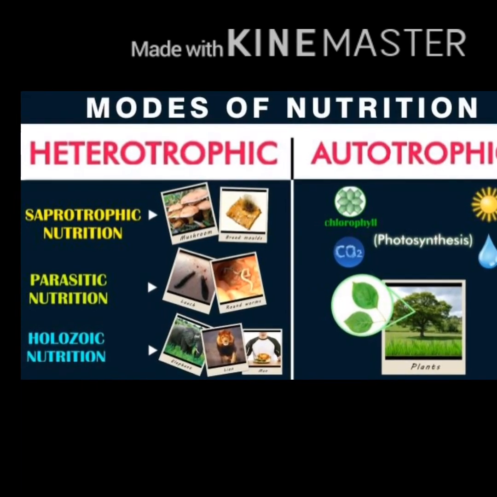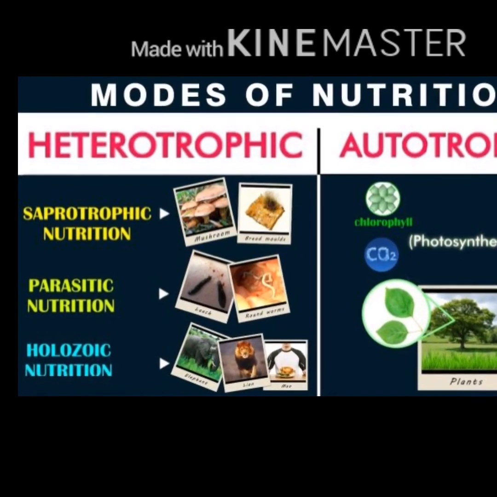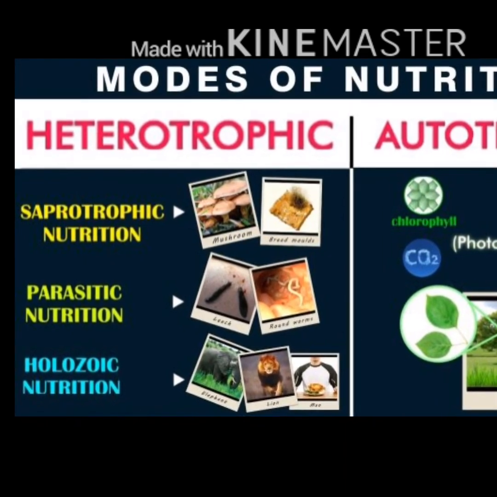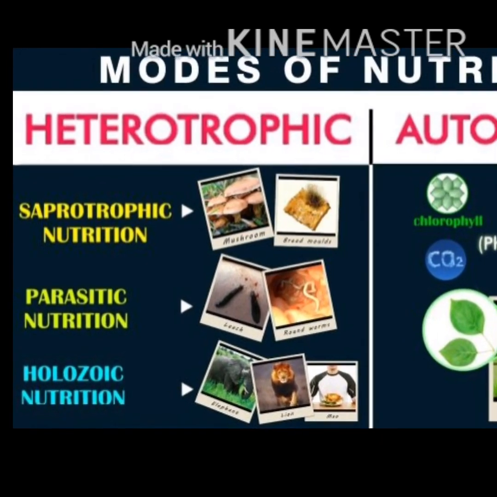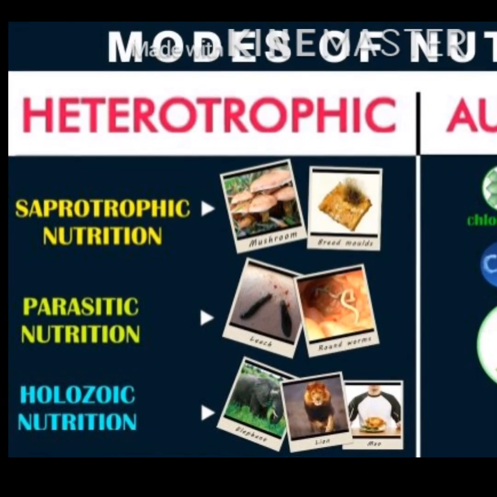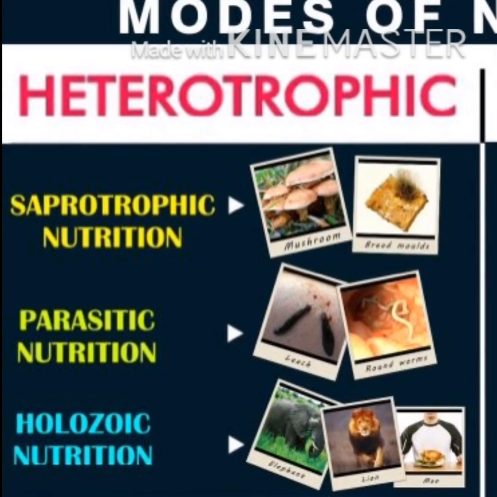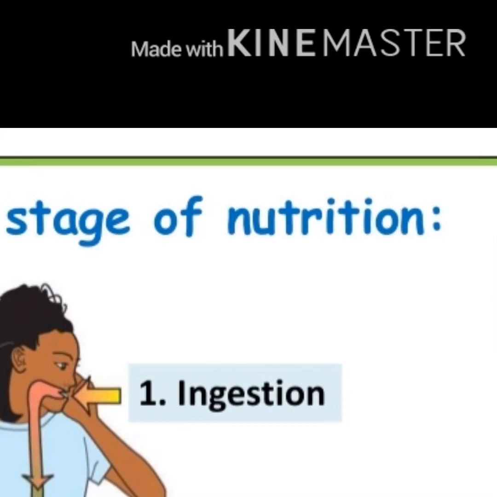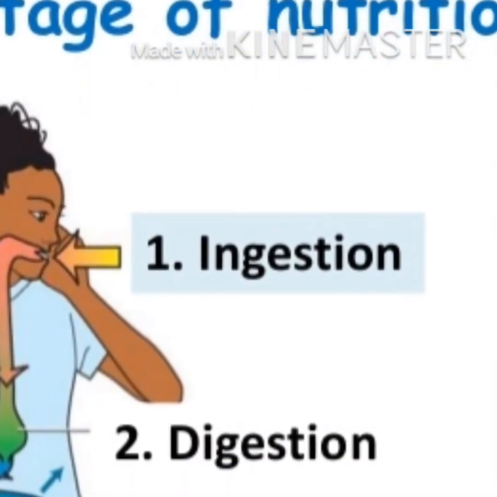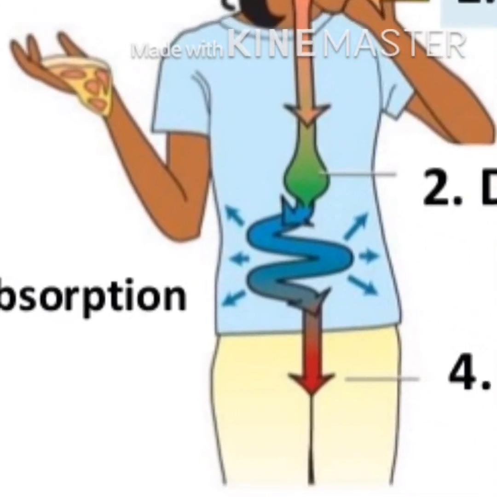Human beings are heterotrophic in nature, in that they engulf solid food material, digest and assimilate, as well as absorb it so as to release energy. This mode of heterotrophic nutrition is referred to as the Holozoic mode of nutrition. The entire process of nutrition consists of different steps like ingestion, digestion, absorption, assimilation, and egestion.